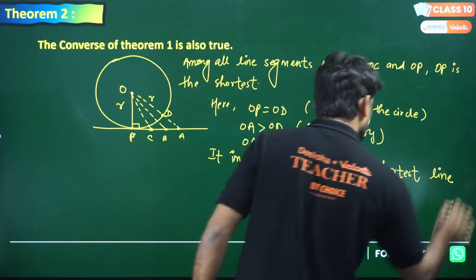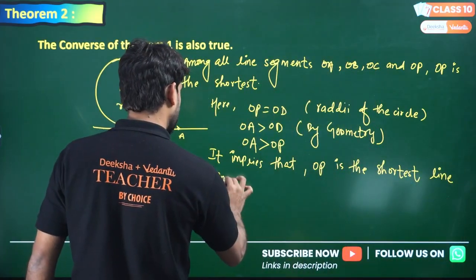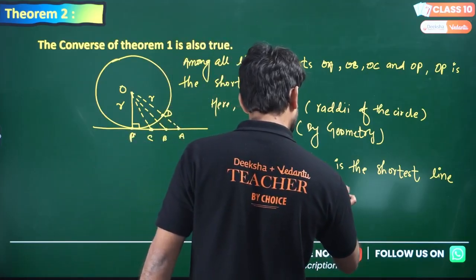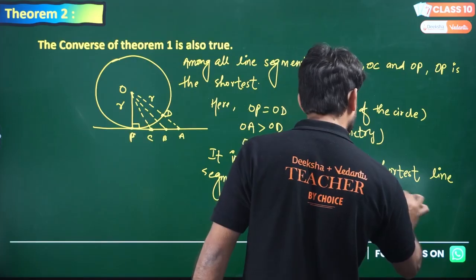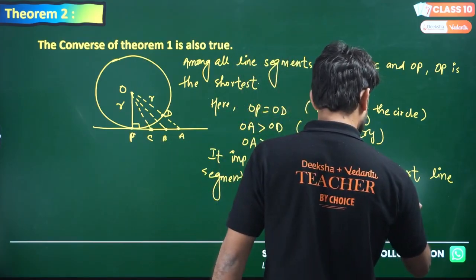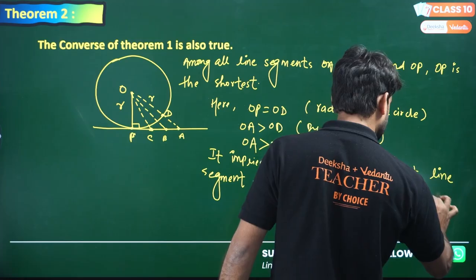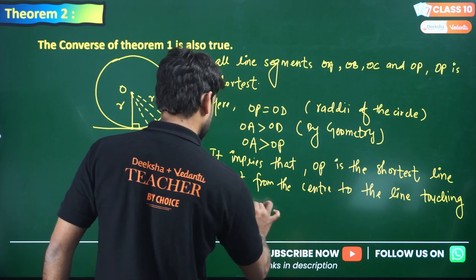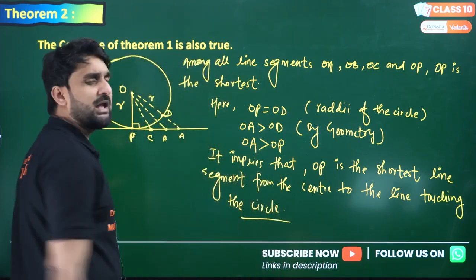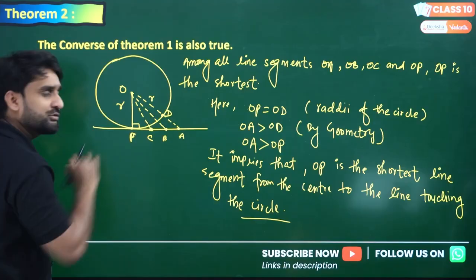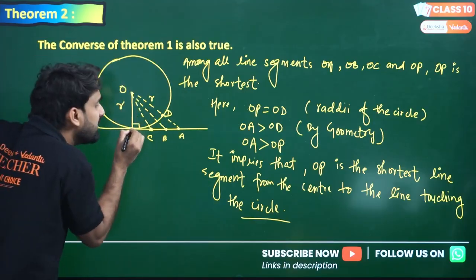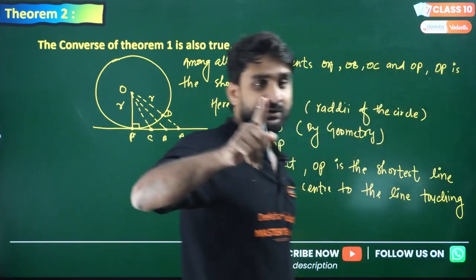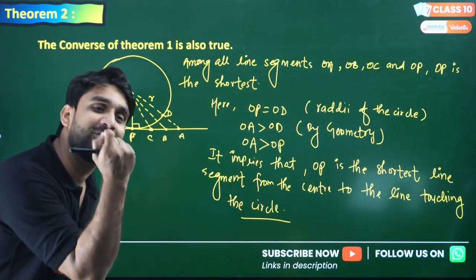line segment from the center to the line touching the circle. I'm not calling that line a tangent yet. But one thing is clear: if OP is the shortest length, the shortest line, there will be only one point in the form of P. It means the line is passing through that only one point.